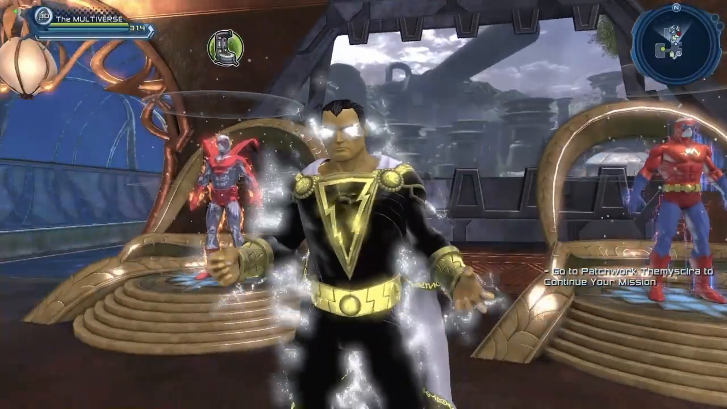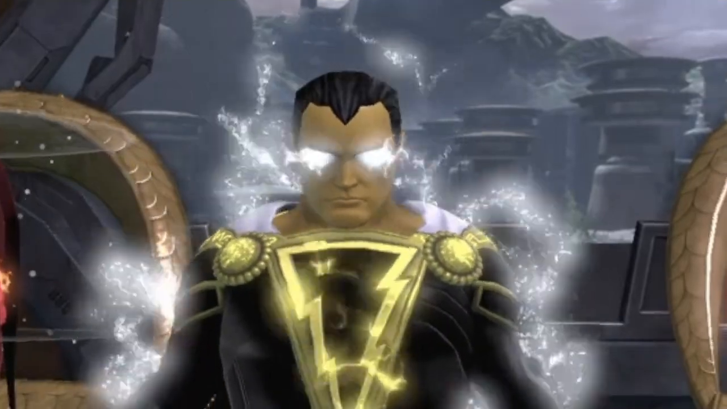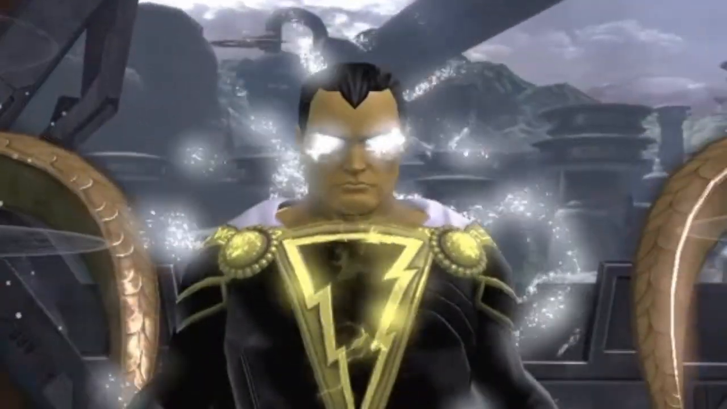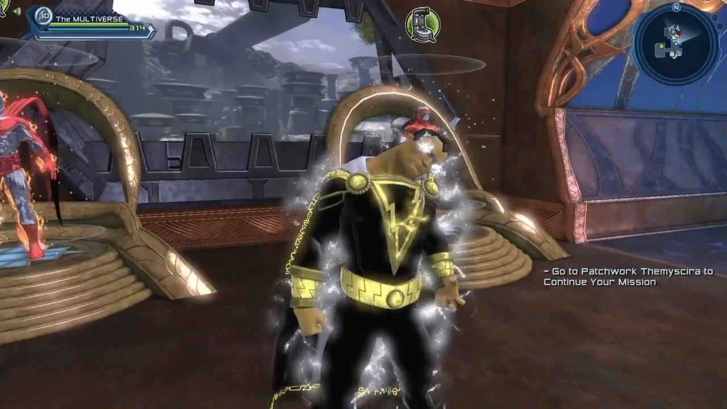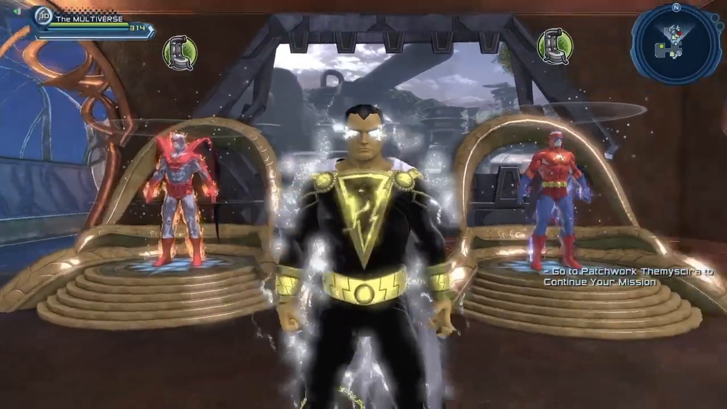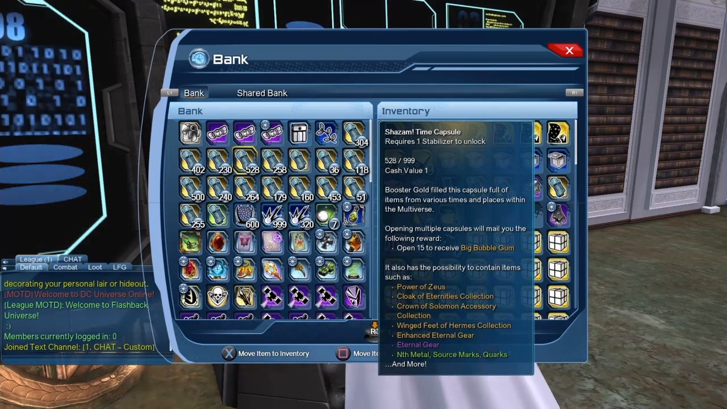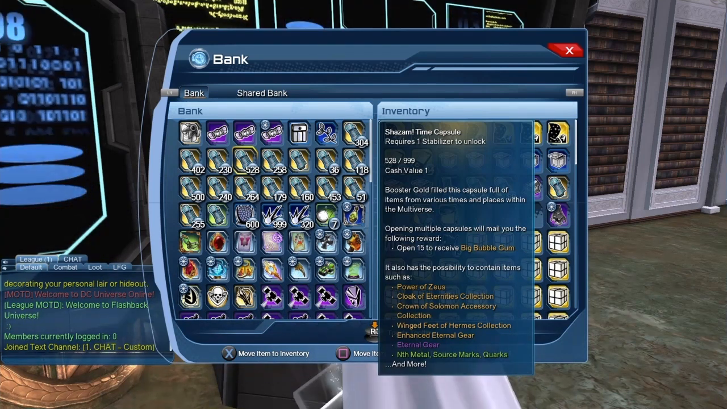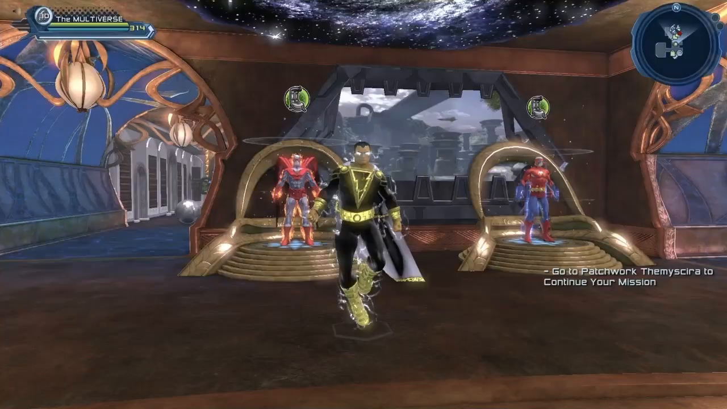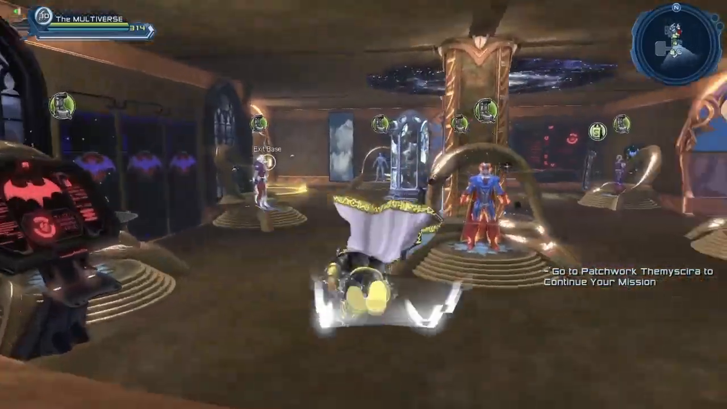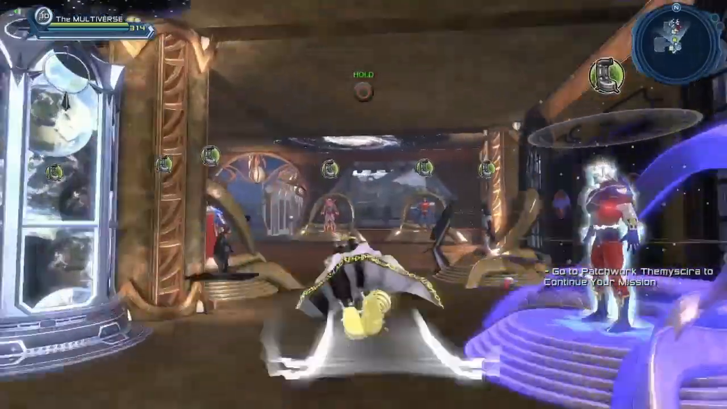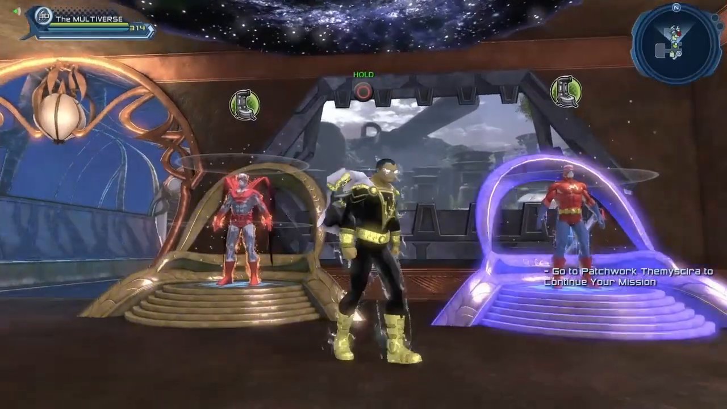I'm using the Power of Zeus eye style to be able to get some nice lightning in the eyes of the character. Sadly, for the Power of Zeus eye style, you pretty much either have to buy it from the broker, or again it comes from the Shazam Time Capsule, but you have to be uber lucky in order to get it. There is also a White Light Stream movement style that you can get. Sadly, it is going to be expensive to get that.